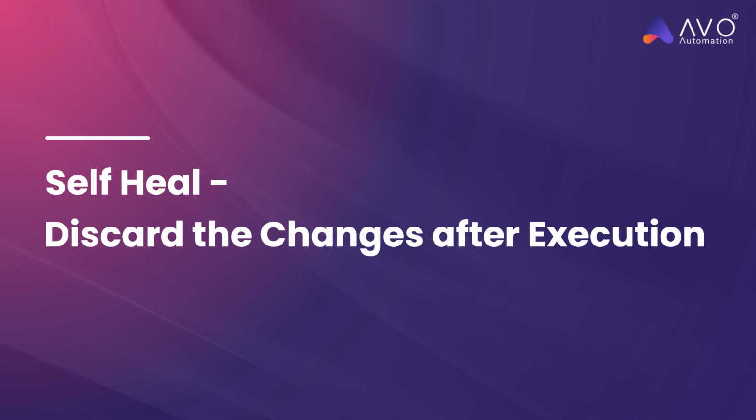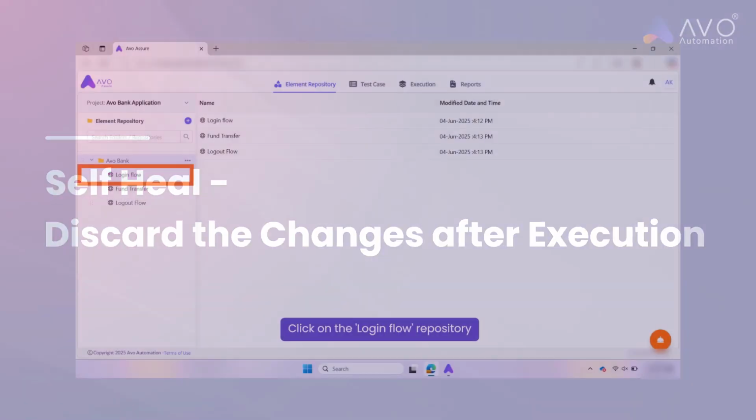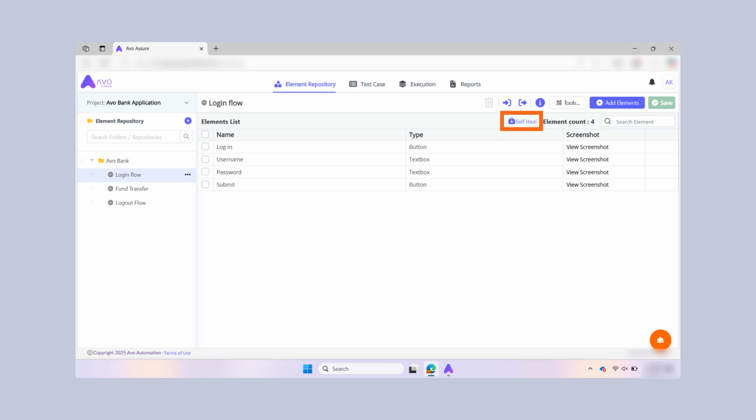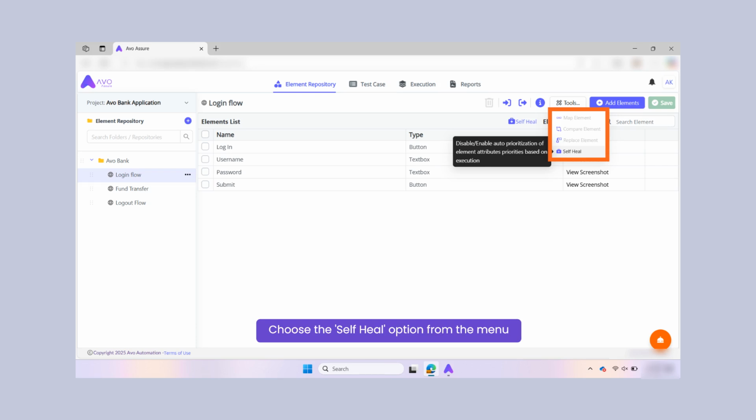Next, let us move ahead and view a demonstration to learn how to discard the self-heal changes after execution. Choose a repository from the Avo Bank repository folder. As you can see, the self-heal feature is already applied to all the repositories. Let us now try and discard the self-heal changes to the login flow repository. To do so, click on the Tools button. Choose the self-heal option from the Tools menu.